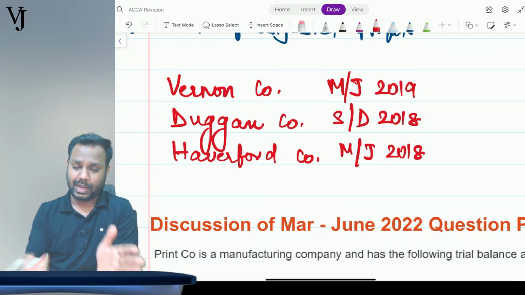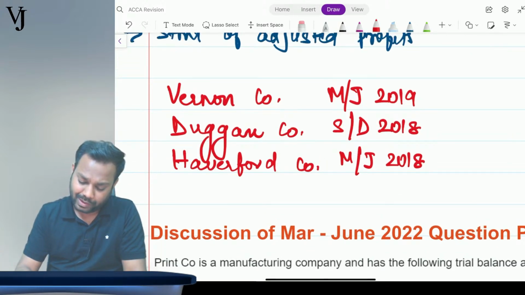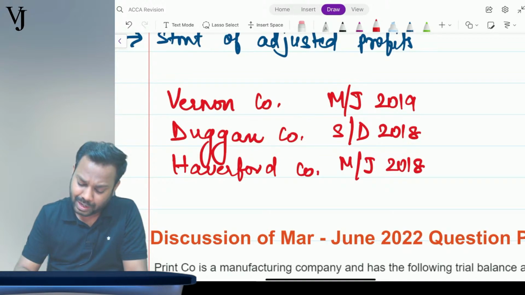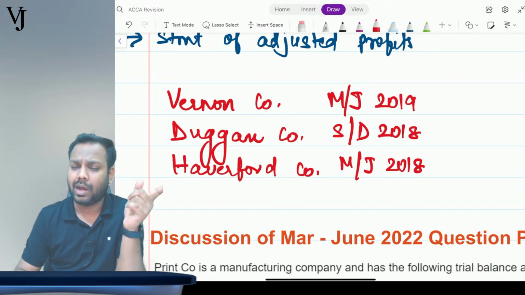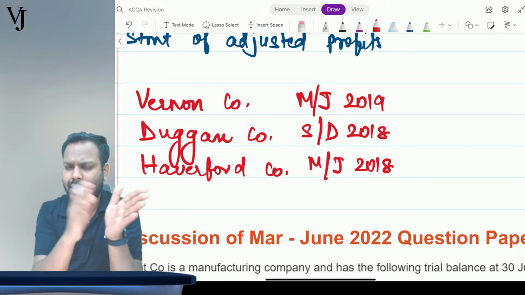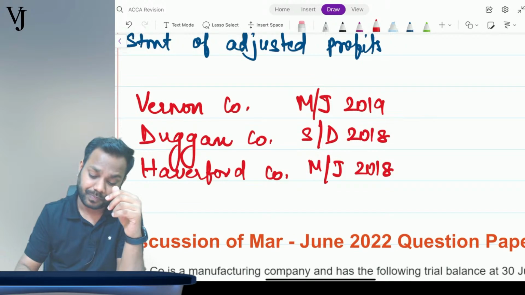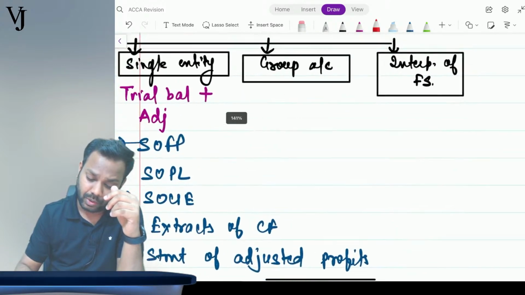I think all the three questions are available in BPP and Kaplan, cumulatively. Haverford is available in BPP. Dugan, I believe if I can recall, is not available in BPP, but is available in Kaplan. So you will definitely find these questions in either of the books. Now coming to group accounting.